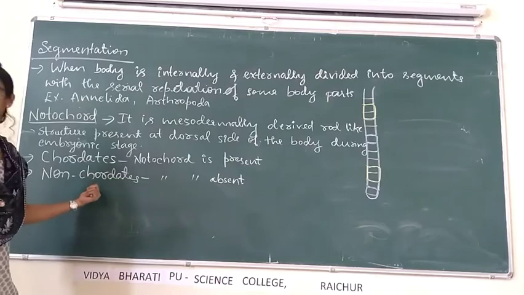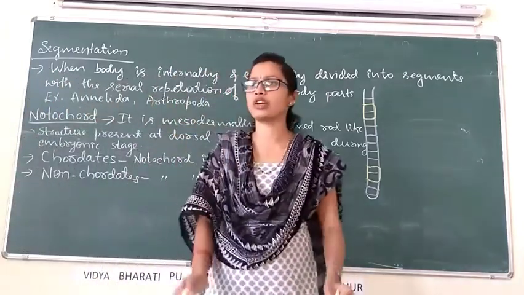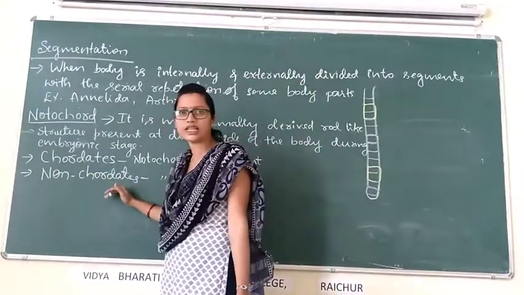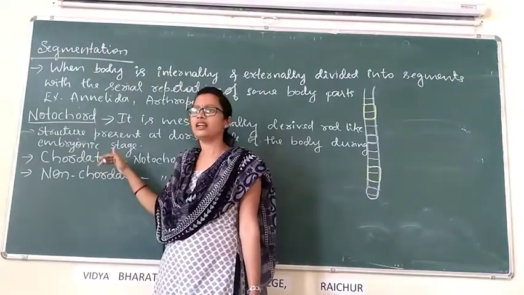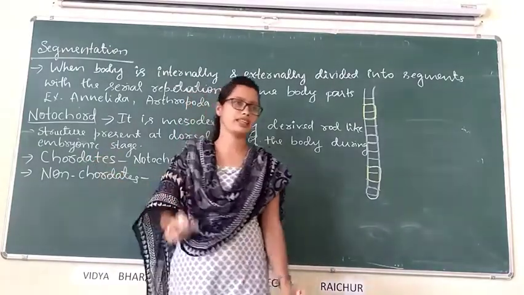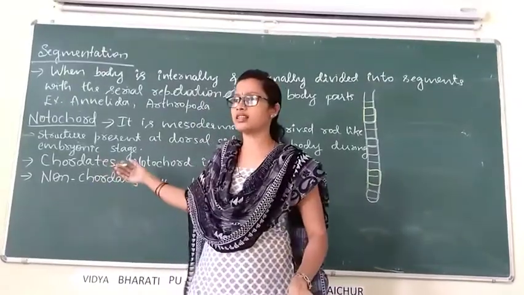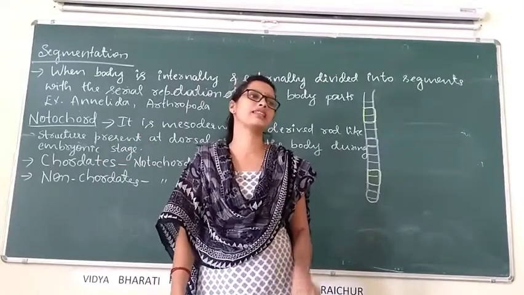Chordates and non-chordates. In this chapter we are going to study in detail the different phyla which come under non-chordates and the different phyla or classes which come under chordates, with examples. From the next class, let us discuss the different phyla, their characteristic features and examples.